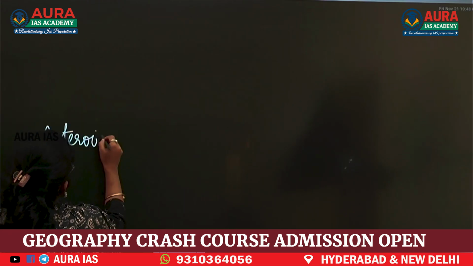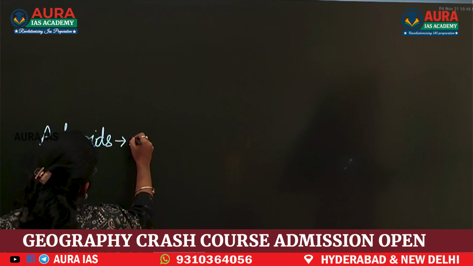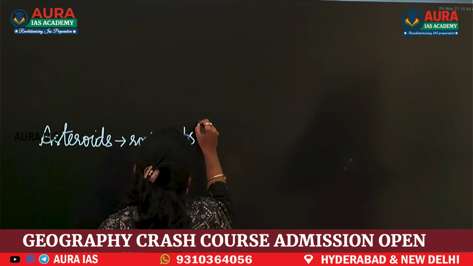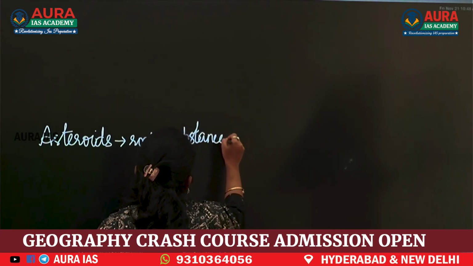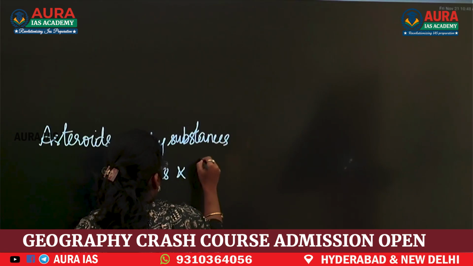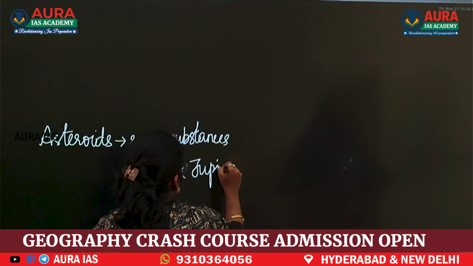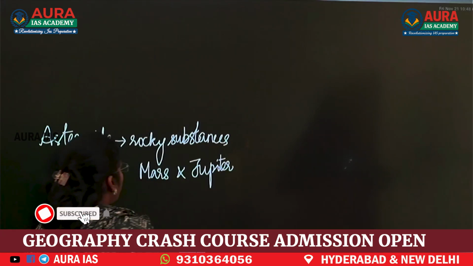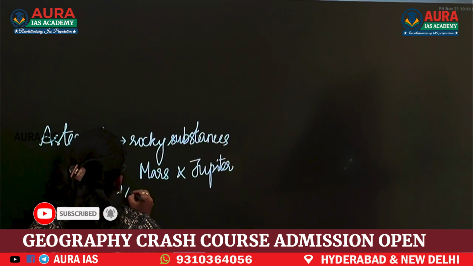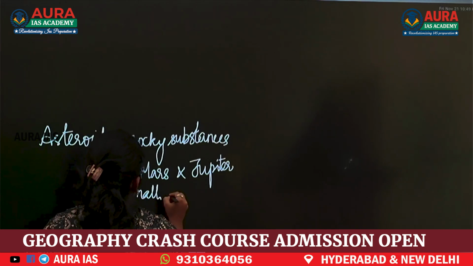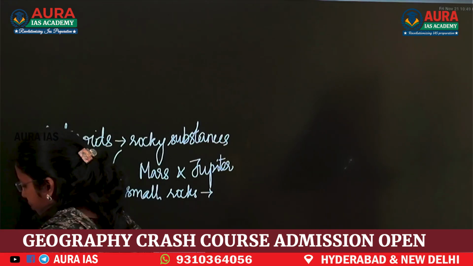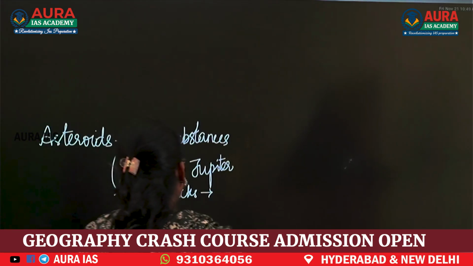Now, we will see asteroids. What are asteroids? Rocky substances present between Mars and Jupiter. When these asteroids collide and small rock pieces form after colliding, these small rocks are known as meteoroids.